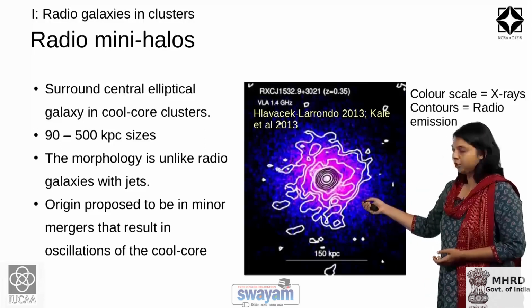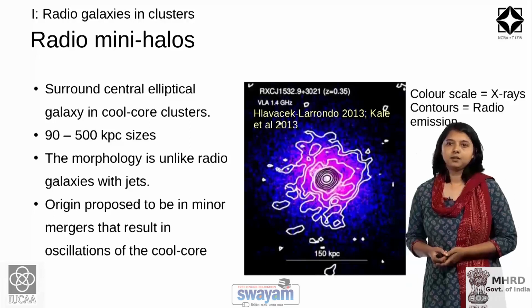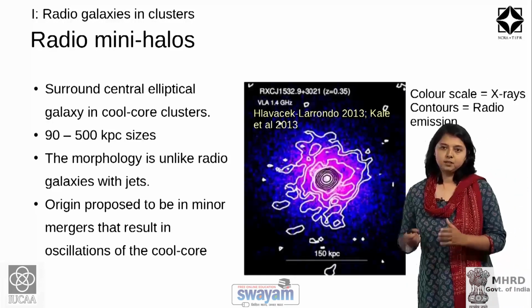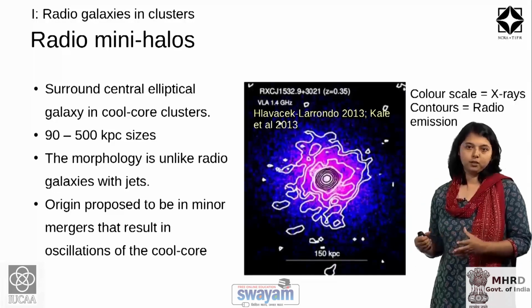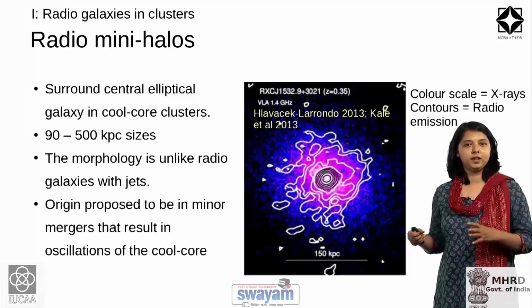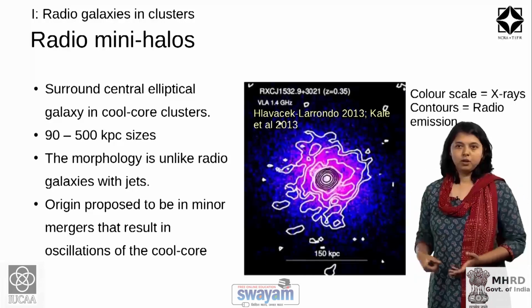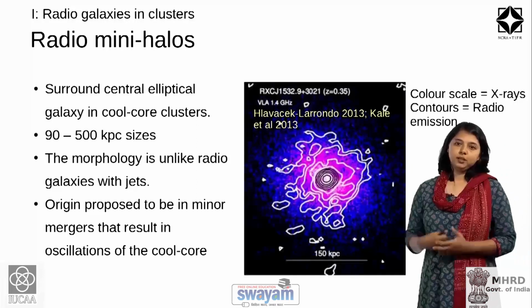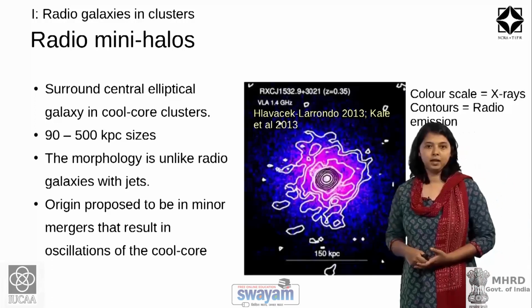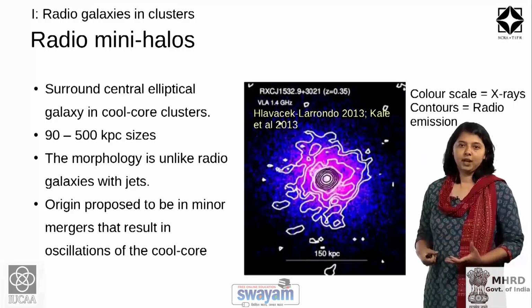In this image, you see the X-ray emission in pink, and in white contours you see the radio emission. This morphology seen in the contour plot is unlike a standard jet-lobe morphology of a radio galaxy, and this is typical of what is called a mini halo. They are nearly circularly symmetric sources which surround this central elliptical galaxy, unlike typical radio galaxies.